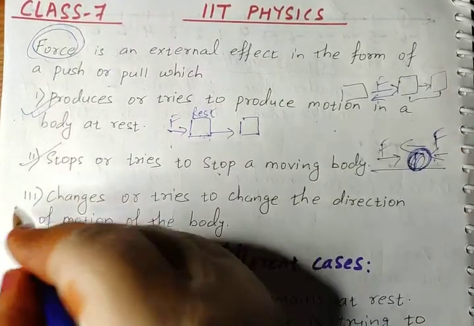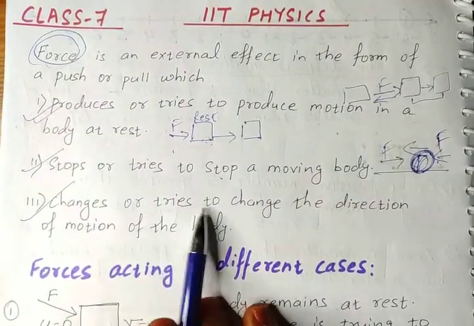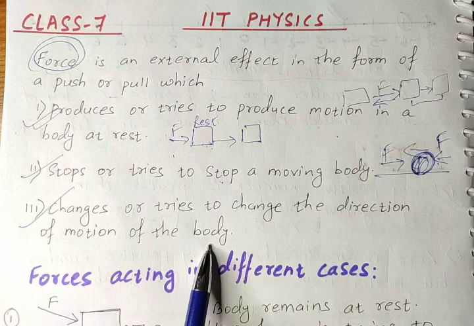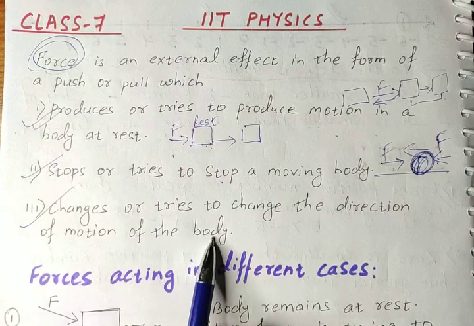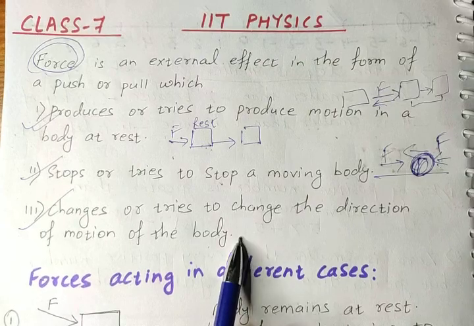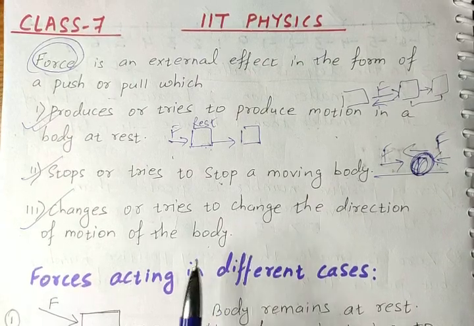Next, force changes or tries to change the direction of motion of the body. Force can change the direction of a moving body.